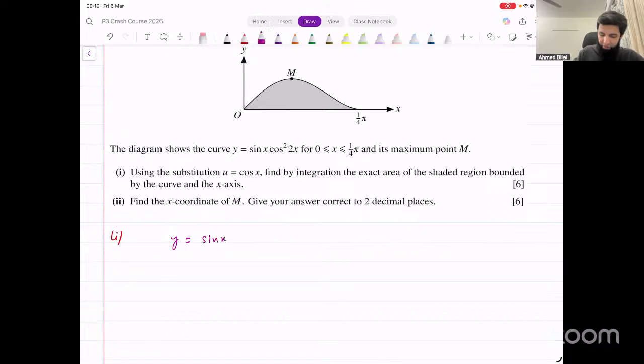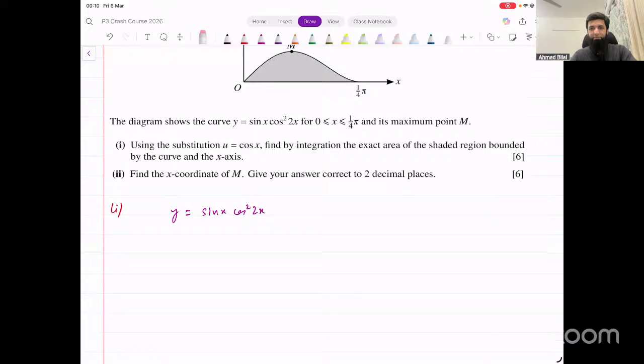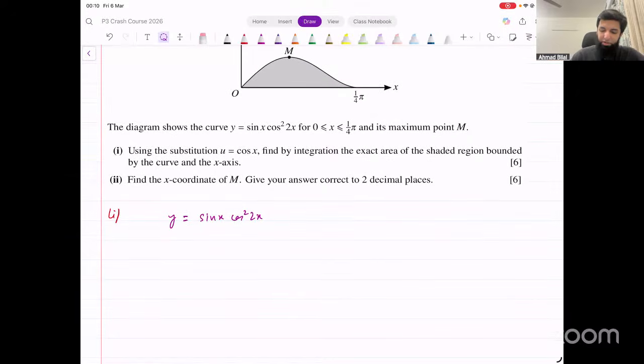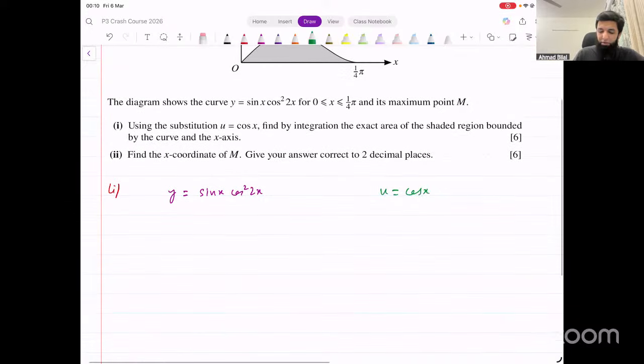Y equals sine x into cos square 2x. Okay, that's the function. We are shown this curve and its maximum point m. Using the substitution u equals cos x, find by integration the exact area of the shaded region. Okay, so the substitution that we have to use is u equal to cos x. Now, what do we do when we have to use a substitution? We always, first of all, find the derivative of that. So let's find the derivative of this.